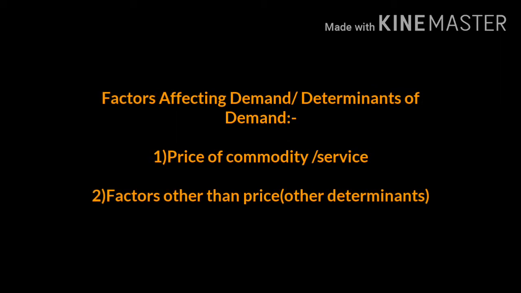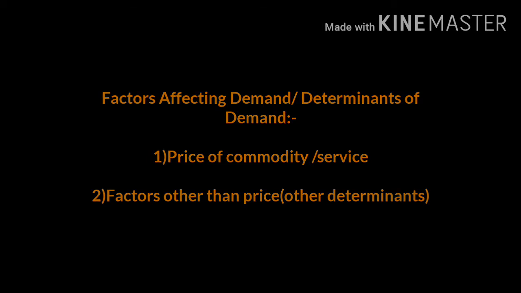Factors affecting demand are price of the commodity or service, and factors other than price. First, price of a commodity. Now this is the most important determinant of its demand. When price of a good falls, then the demand is more by a rational consumer. So we say demand expands. And when price rises, most of the consumers will buy less. So the demand contracts. So two words we learned are demand expands and demand contracts.